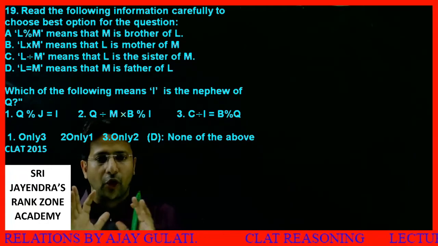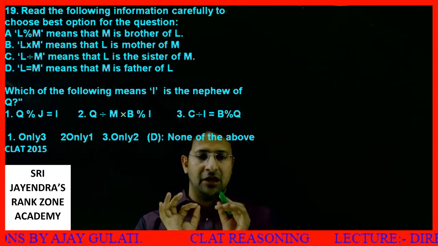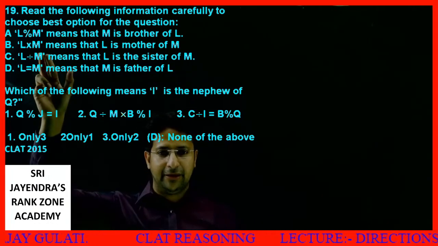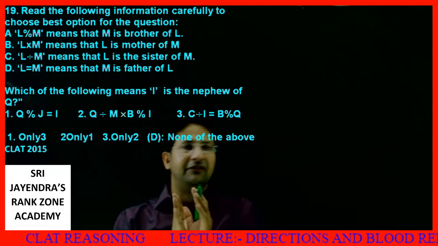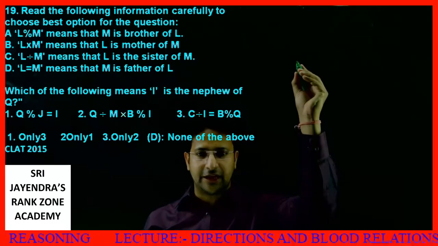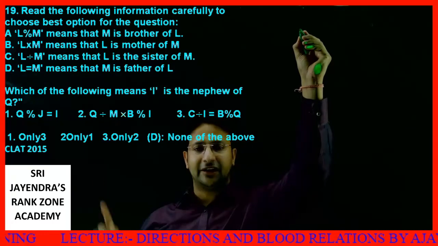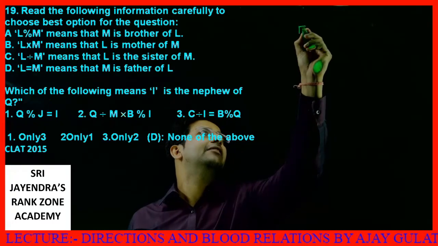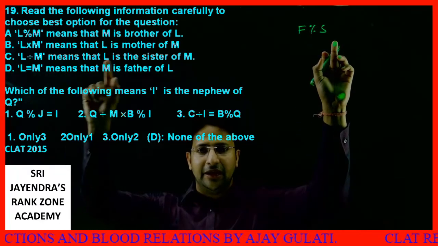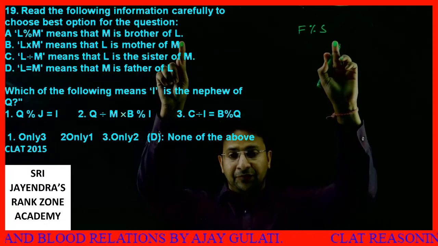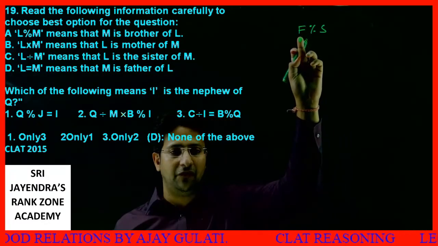So students, in order to do this type of question, always deal like these are LM. So better deal with FS. Better make it FS. How to make it FS? What I'll say is, see, it is written L percentage M. I'll read it as F percentage second. First percentage second. What does it mean? It means M is the brother of L. That is second is the brother of first.